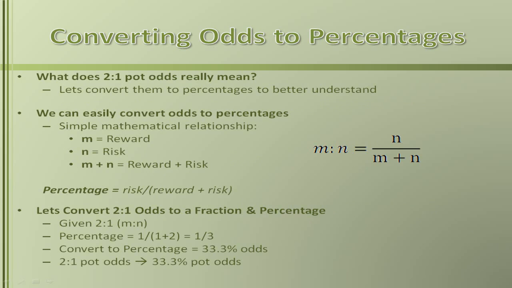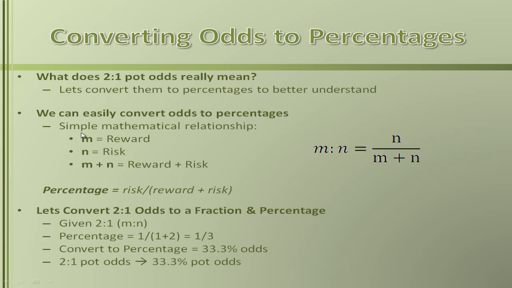So now let's talk about converting odds to percentages. I have the example here in regards to our reward to risk ratio, but you can take any ratio that's in an odds format and convert it to a percentage by following this calculation and this mathematical equation. So what does 2 to 1 pot odds really mean? Well, we can convert that to a percentage to better get an idea of what 2 to 1 means.